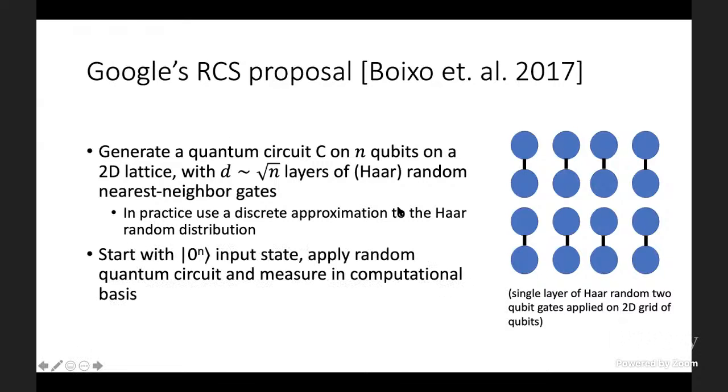What we do is we start with the all zero input state on all the qubits. We apply these square root n layers of our random quantum circuit, and then we measure all n qubits in the computational basis to get a sample from the random circuit.